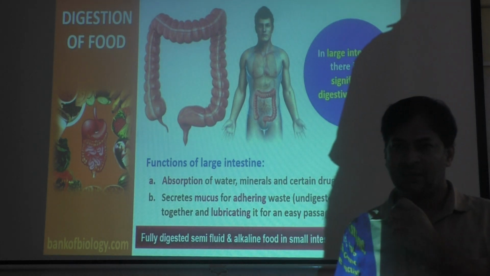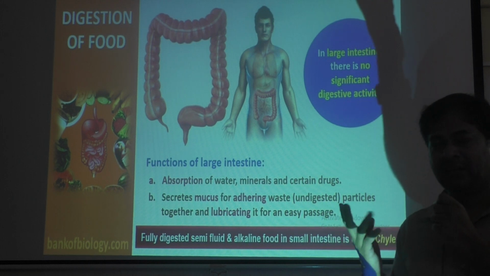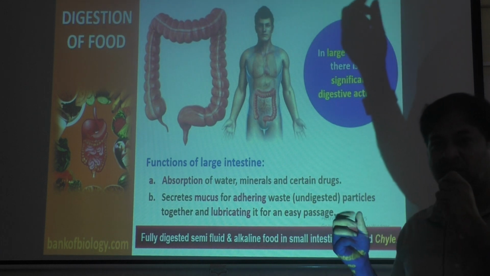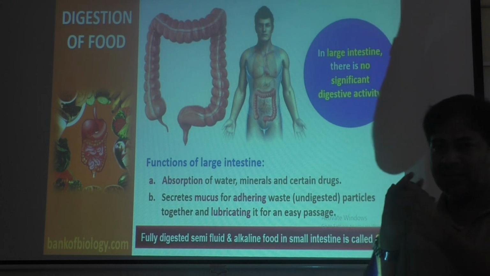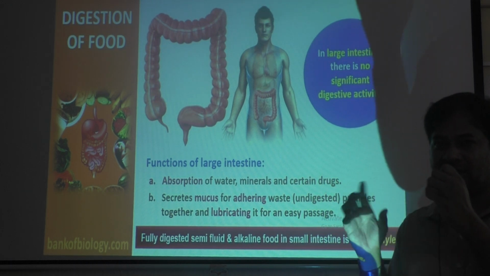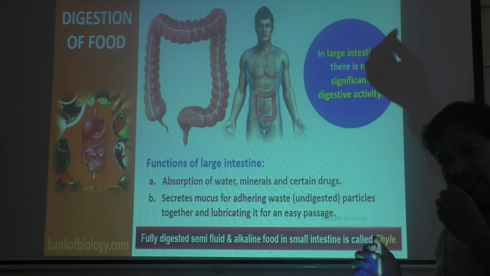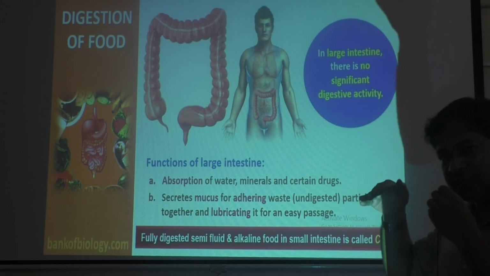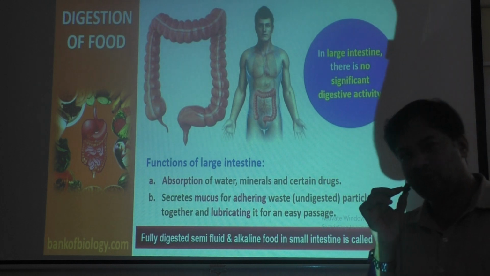Have you noticed that human excreta, which you experience every day in the morning, will be sticky? Why is it sticky? Because the large intestine produces mucus, which is sticky. That sticky material gets stuck to the undigested waste, that is excreta. That's why it sticks together, and it lubricates it for easy passage. And mucus is present till the anus, because the excreta should move out smoothly, as you experience every day in the morning.